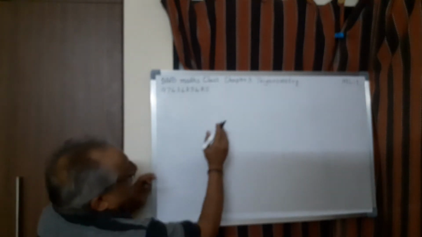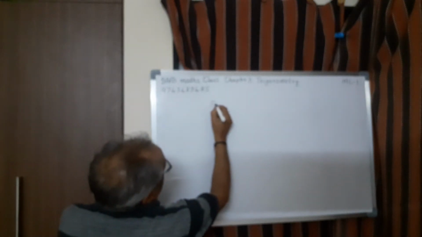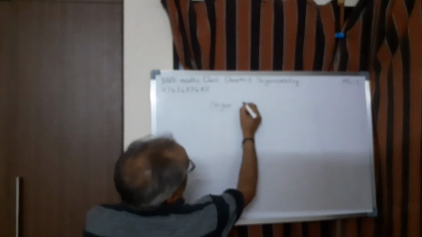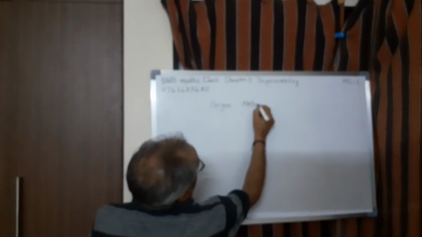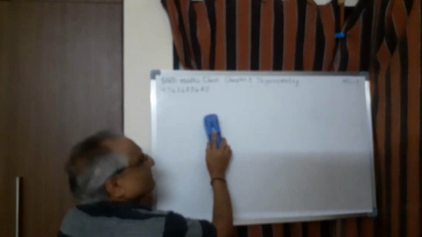And now let me start trigonometry. See, the word trigonometry is derived from two words taken from Greek. One is trigon and another one is metron, meaning it is the study of triangle with respect to its sides. That is the meaning. But that word itself will not give you the idea about trigonometry.